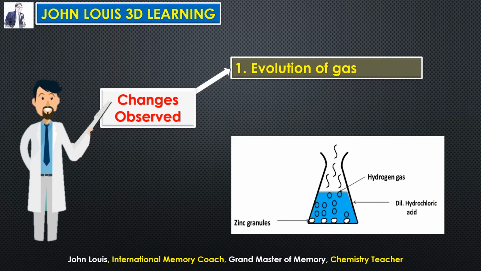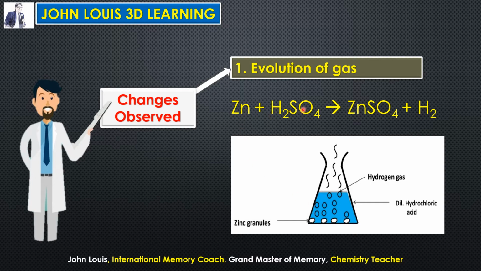So evolution of gas. For example, here you take zinc in a beaker. Here I'll show you exactly with a highlighter. So this is a container. Zinc granules are taken here, and either dilute hydrochloric acid or sulfuric acid you can add. So what happens? Zinc reacts with dilute hydrochloric acid and sulfuric acid. Hydrogen gas is evolved with effervescence. By observing the effervescence and the release of the gas, we can come to know the reaction is taking place there.